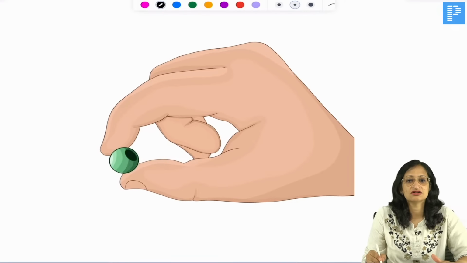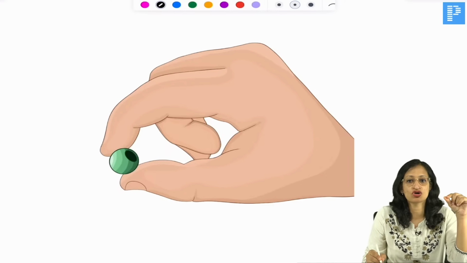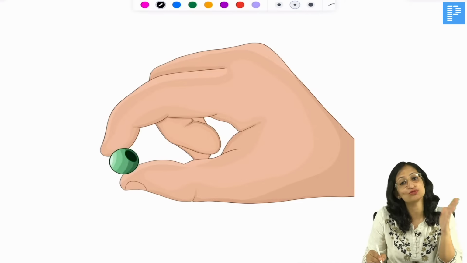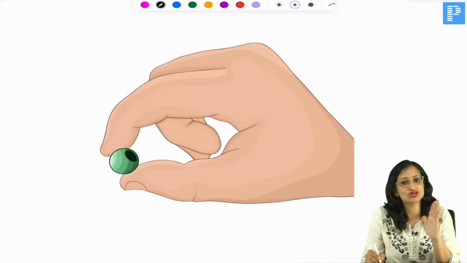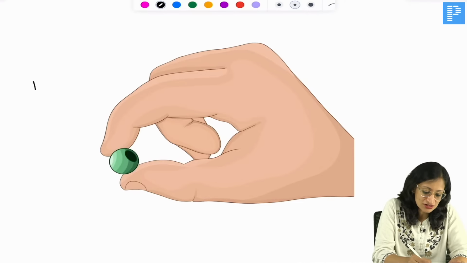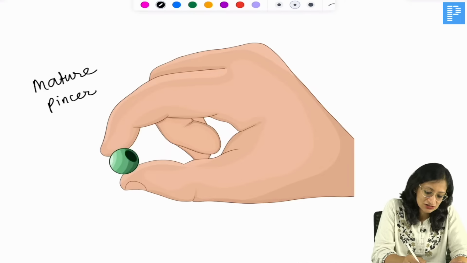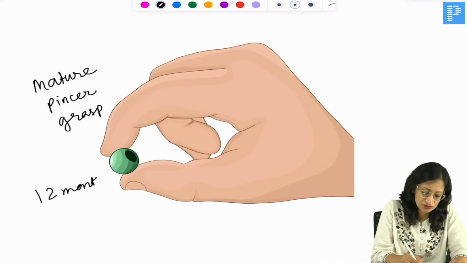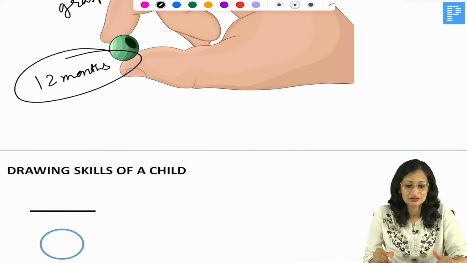Now what do you see here? The child is able to hold a small object using just the thumb and the index finger. Now I hope you understand the difference between immature and mature pincer grasp. So this is mature pincer grasp and this usually comes at around 12 months of age. Okay, 12 months. Right.